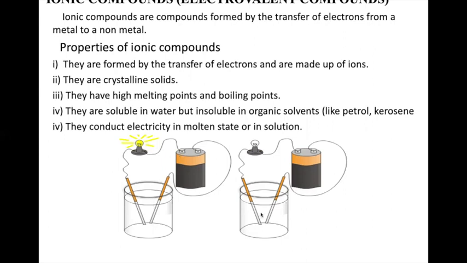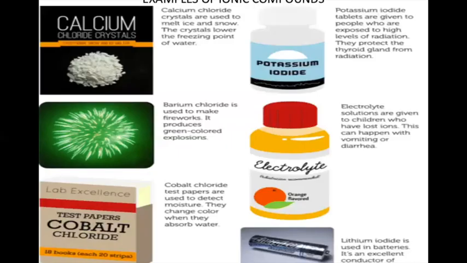Where no salt is put, it cannot conduct electricity. It is pure distilled water. So certain salt or acid or base has to be put in there. We are talking about salts, so we'll talk about salts over here. It will conduct electricity in the molten state. This is one of the most important topics. Also, you'll have to learn the properties of ionic compounds.